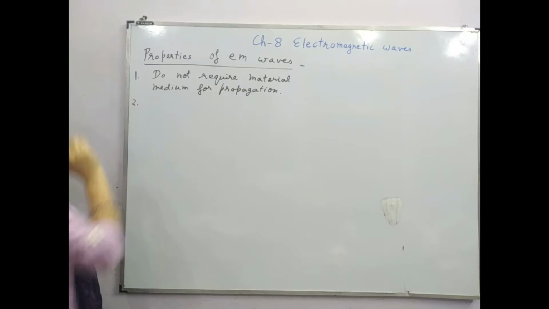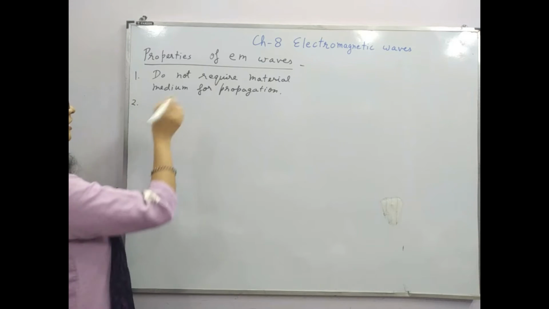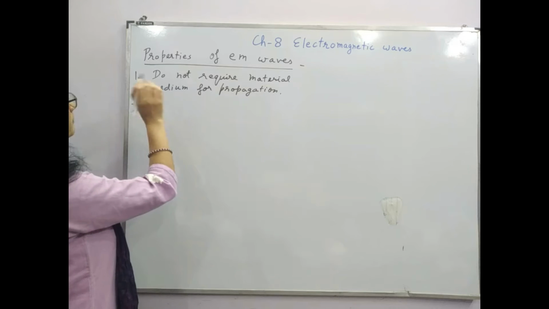Second, the speed of EM waves is 3 into 10 to the power 8 meter per second.